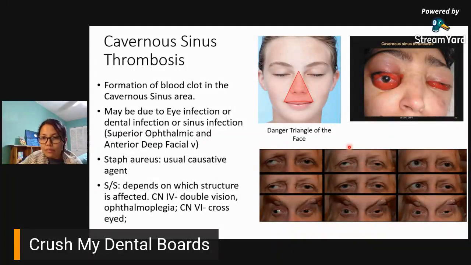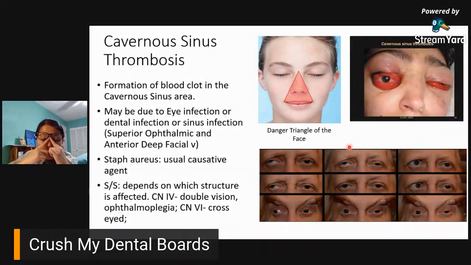Pag may tagyawat, ang hilig yung tirisin at anuhin, at yun, ang hilig yung tirisin. So, you have to be careful. Or kung meron kayong kakilala na mahilig sa ganun, you have to be careful. Why? See that danger triangle of the face?